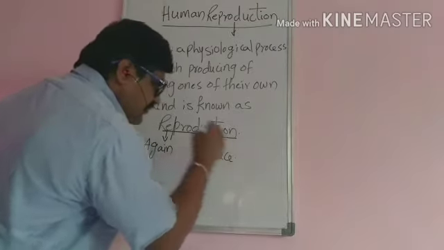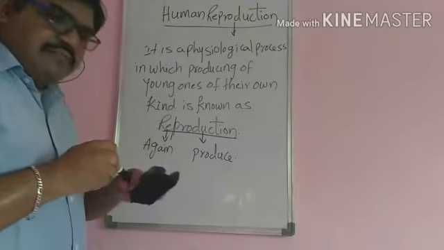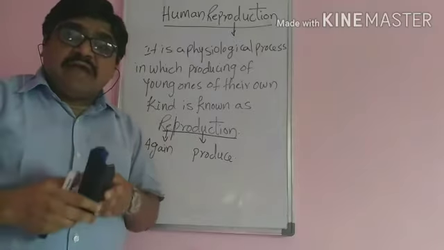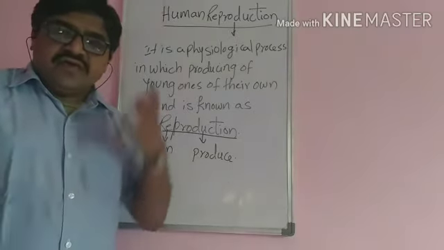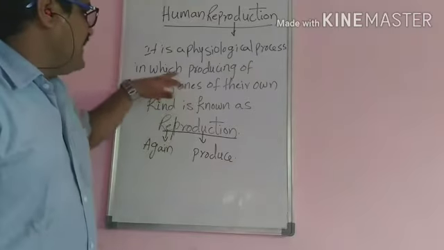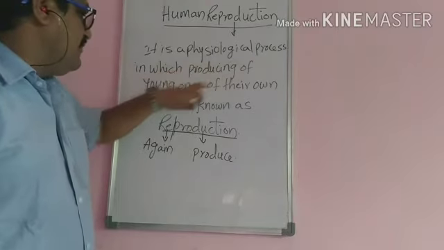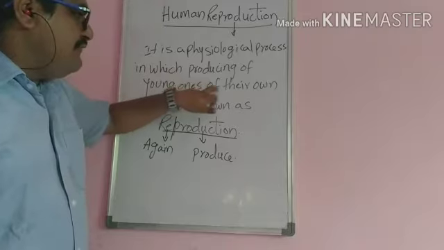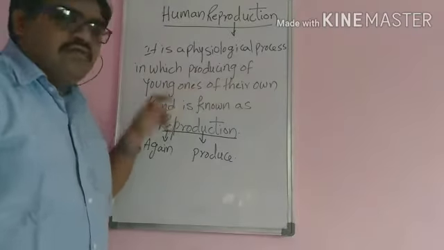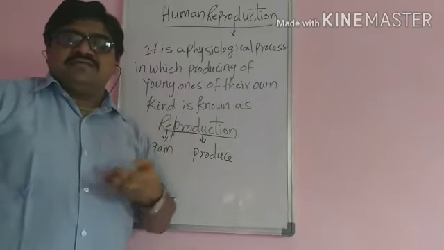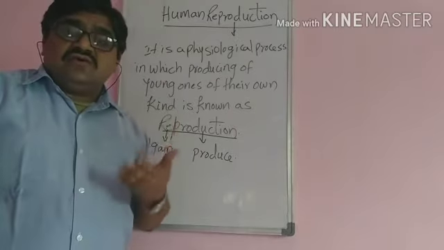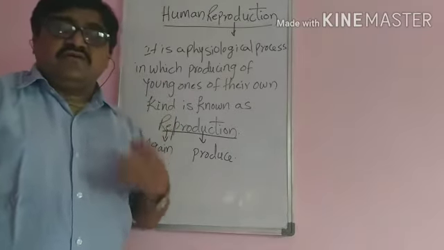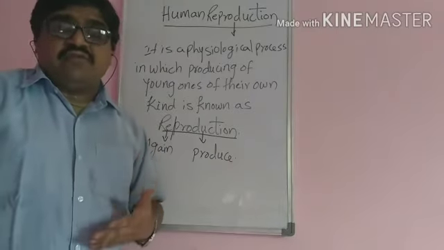What we produce again is the same type of species. So the producing of young ones of their own kind, meaning the same type of species producing young ones, is a process we call reproduction.